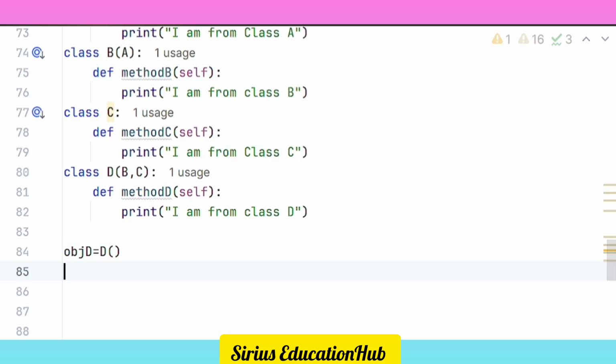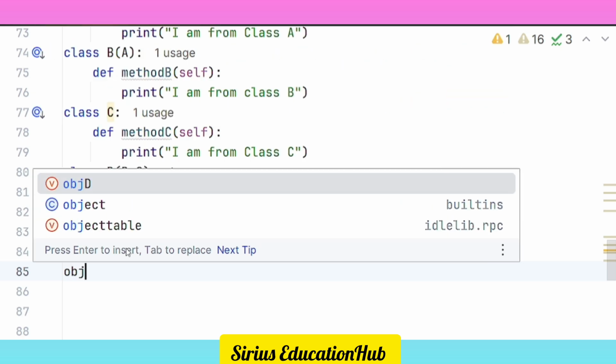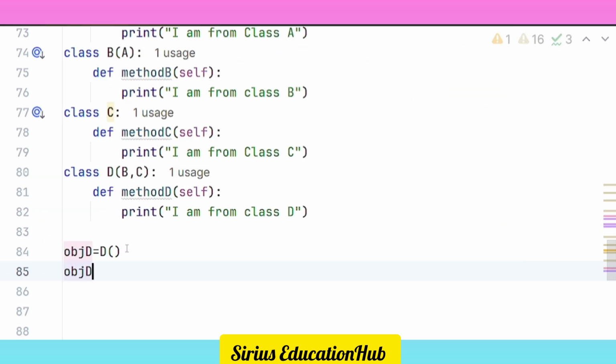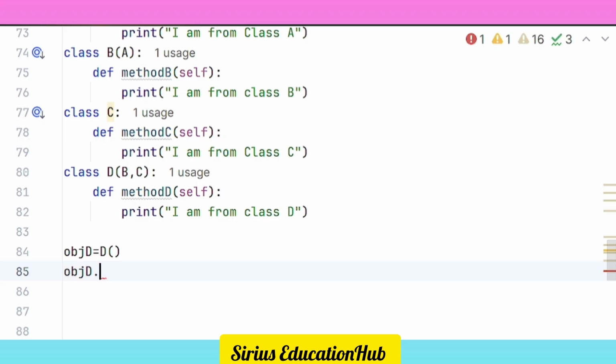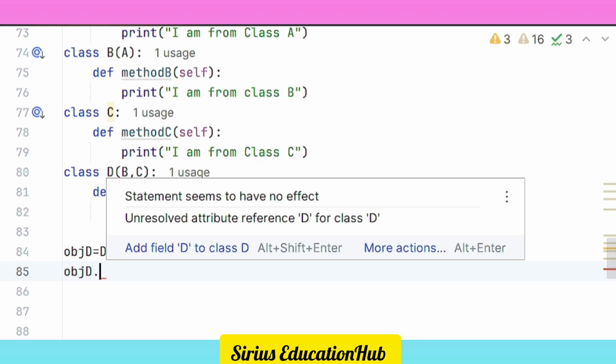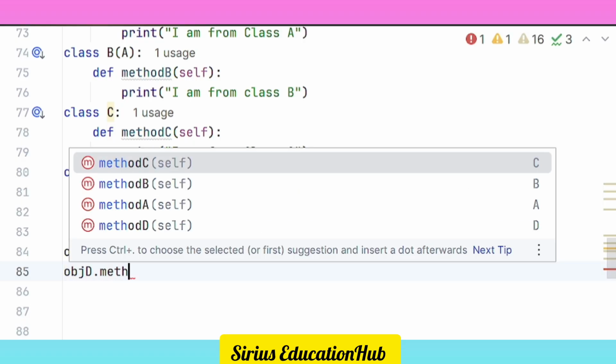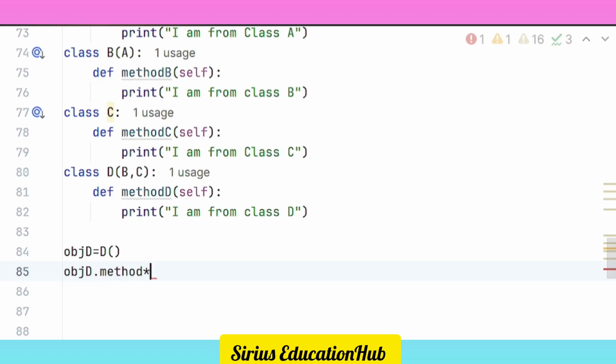Let us see: object D dot D. You will find method D. You call this method.